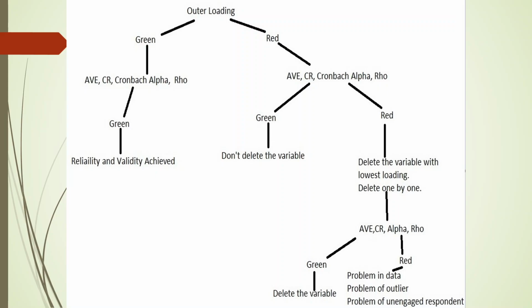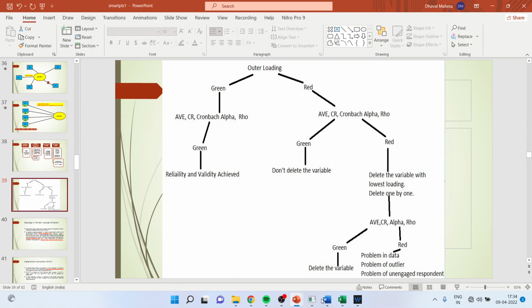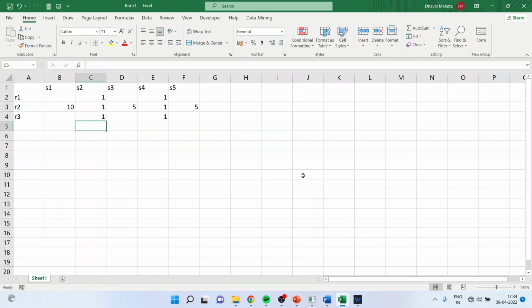But after deleting this variable, if AVE, CR, alpha and rho are still red, then there is a serious problem in the data, or there is some unengaged respondent, or there is a problem of outlier. Now, what do I mean by this and how to resolve such problems? Let's see the remedial measures which can be carried out if this turns out to be red.